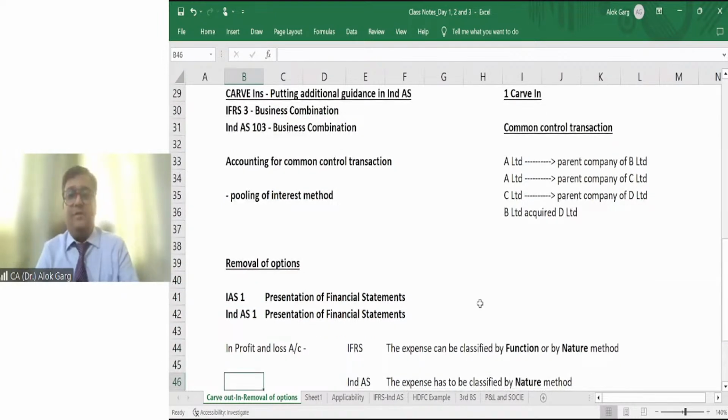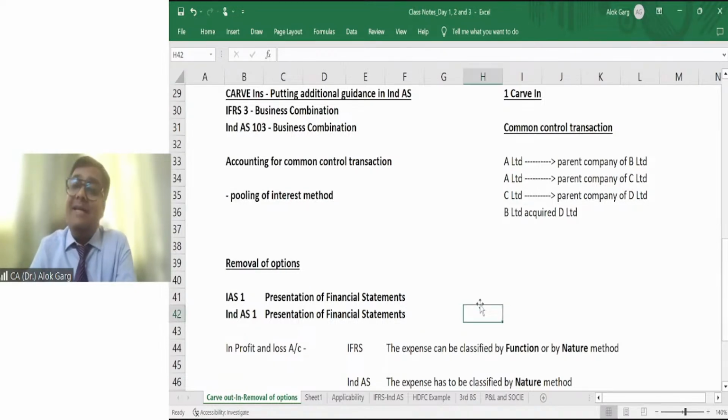What is removal of option? Removal of option means removing the choice. For example, in IFRS standards, at some places, 2 or 3 places, there was a choice: either you can use this or you can use this. In Ind AS, we have removed the choice.